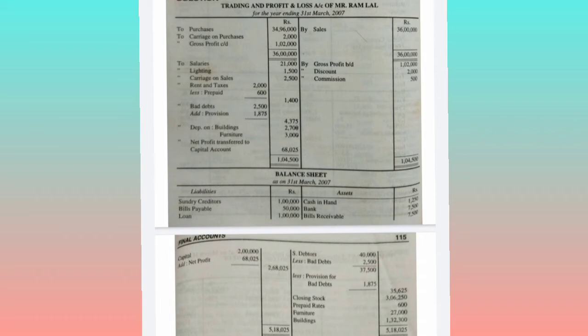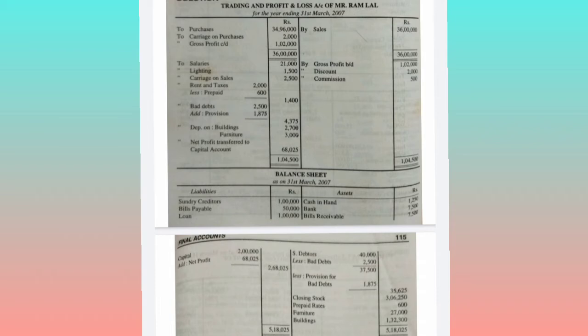Okay, so on totaling in the balance sheet, assets: cash in hand 1,250, bank 7,500, bills receivable 7,500, sundry debtors 35,625, closing stock 3,06,250, prepaid rent and rates that is 600, furniture 30,000 minus 3,000, 27,000, buildings 1,35,000 minus 2,700 comes to 1,32,300.